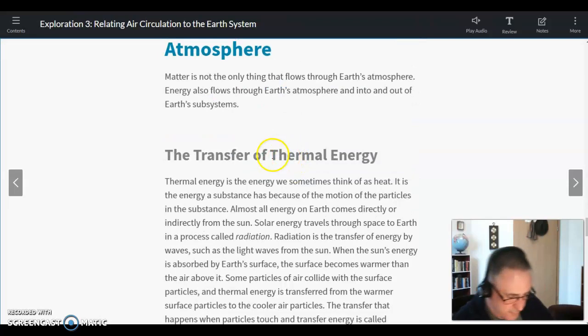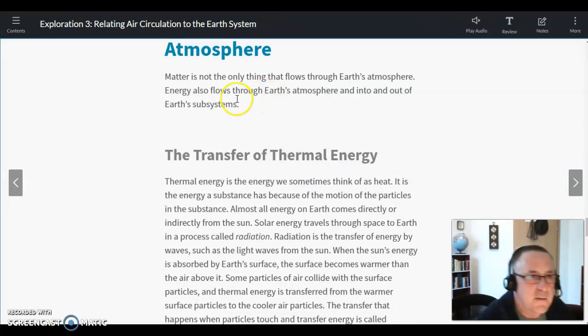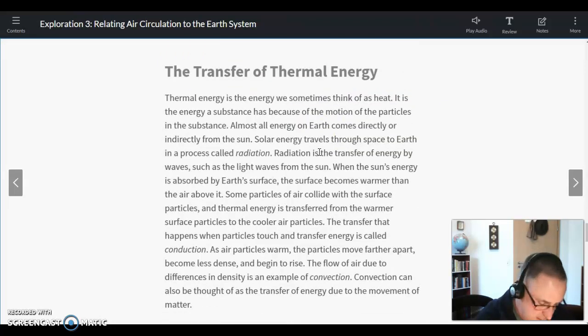All right, so now we're on flow of energy in the Earth's atmosphere. Matter is not the only thing that flows through Earth's atmosphere. Energy also flows through Earth's atmosphere and into and out of the Earth subsystem. I think I already got that earlier at the very beginning. Okay, but let's look at thermal energy. Thermal energy is an energy we sometimes think of as heat. It is the energy a substance has because of the motion of its particles.